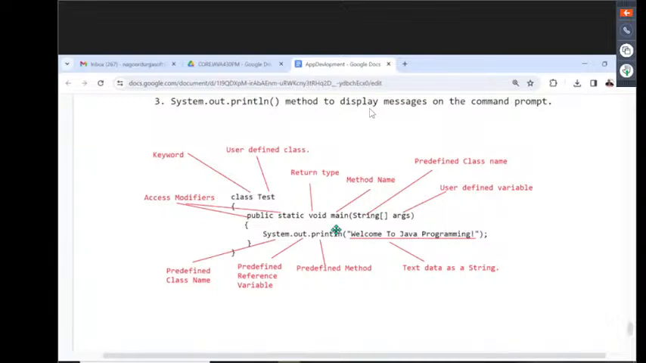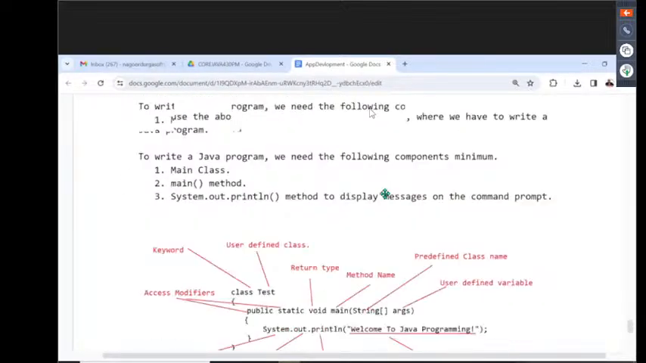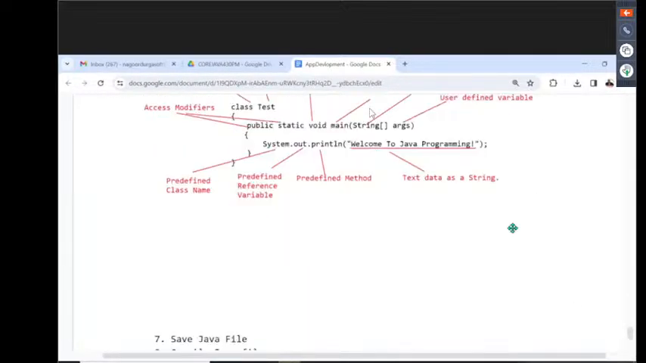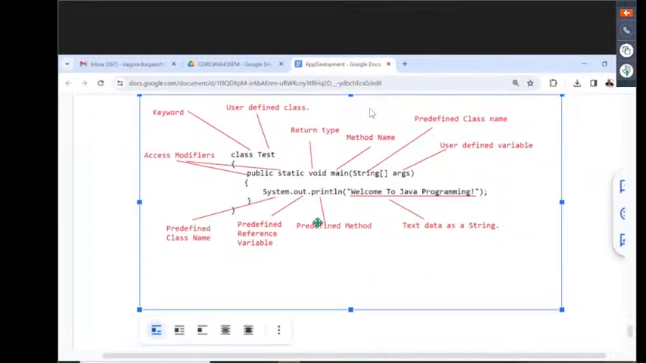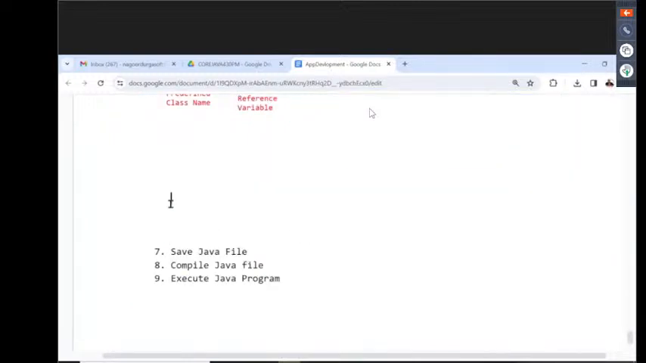What is the purpose of this System.out.println method? To display some message on the command prompt. For that purpose only we require the main method here. Okay, fine. Now this is the total awareness we can understand about how to prepare the Java program. That step is completed now.